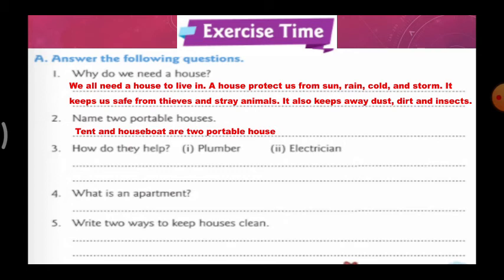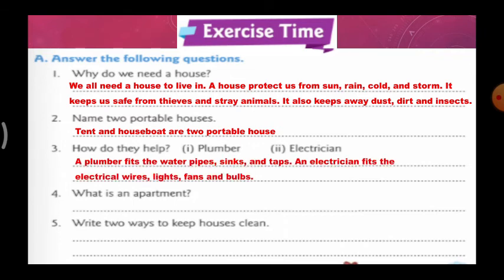Third question, how do plumber and electrician help? A plumber fits the water pipes, sinks and taps. An electrician fits the electrical wires, lights, fans and bulbs. Fourth question, what is an apartment?